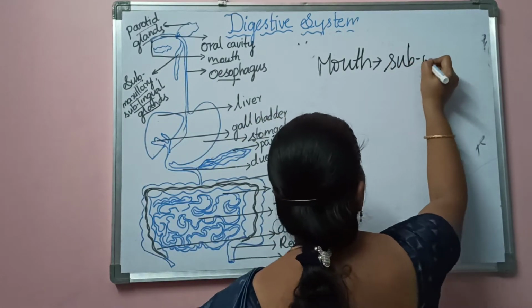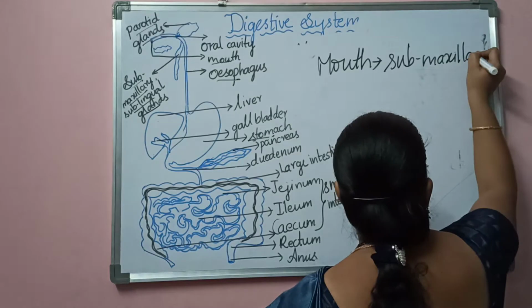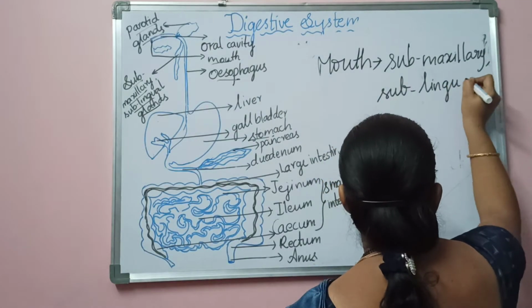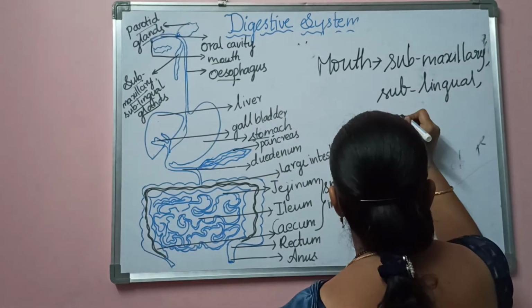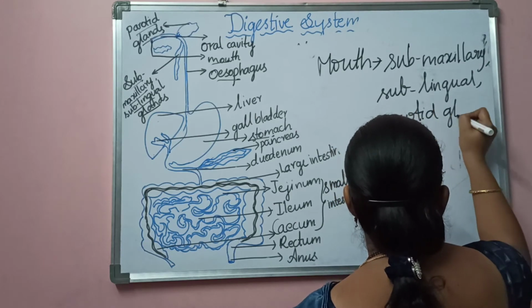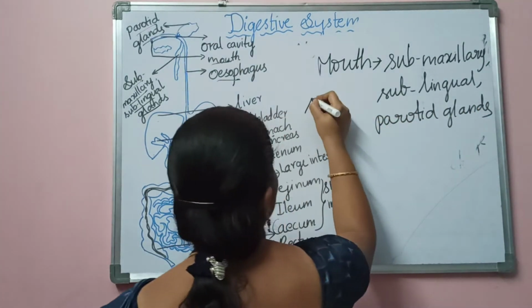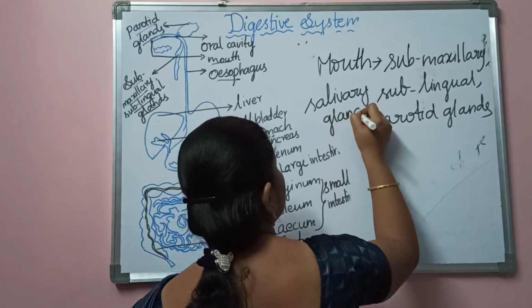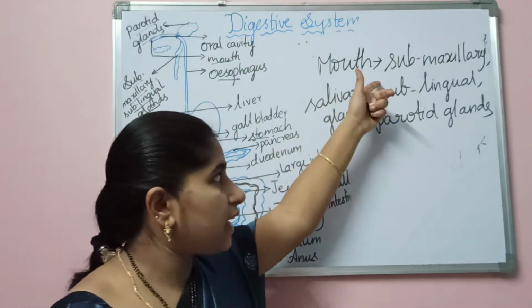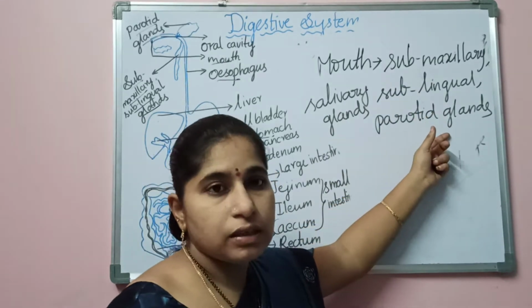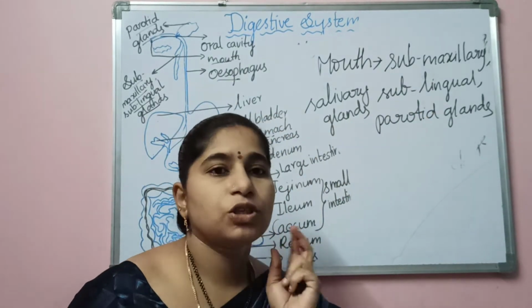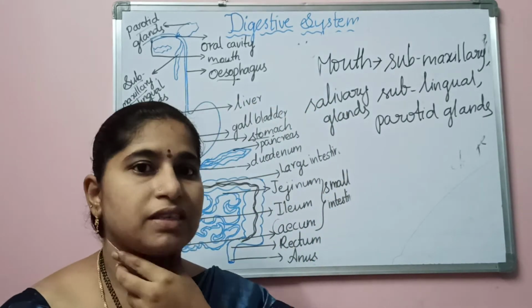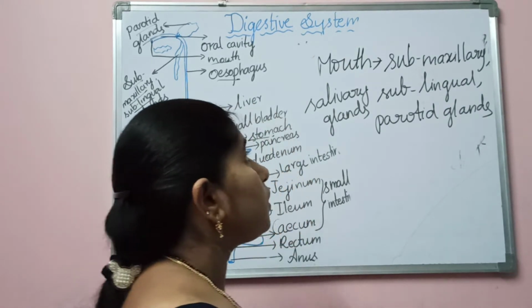That is submaxillary glands, sublingual glands, and parotid glands. So here three pairs of salivary glands are there. These are the salivary glands which produce the saliva. One is the submaxillary gland, the other is the sublingual gland, and the other is the parotid gland. The parotid glands will be towards the jaw area, and the submaxillary glands will be present in the buccal cavity.